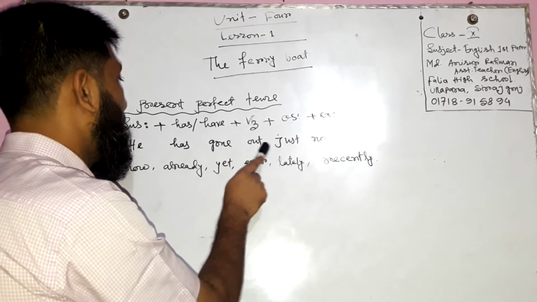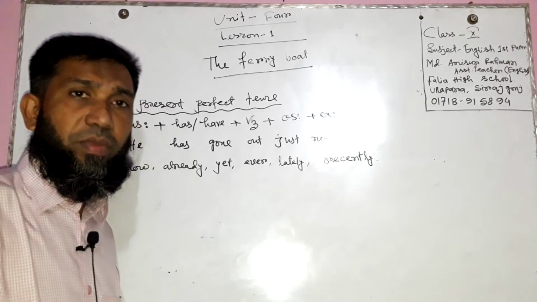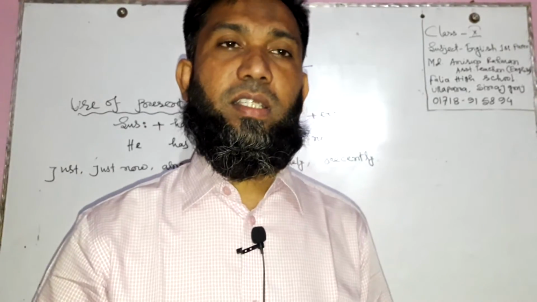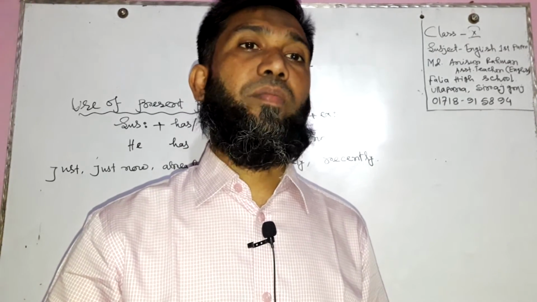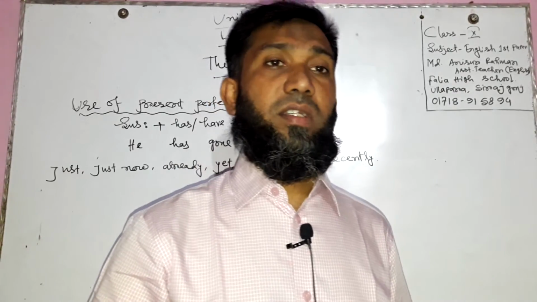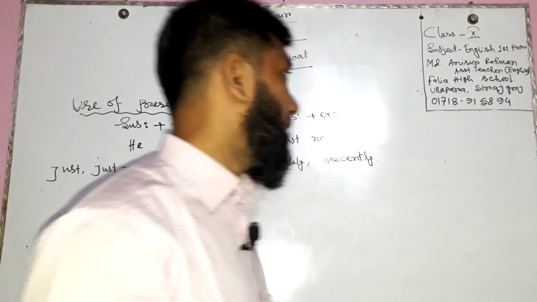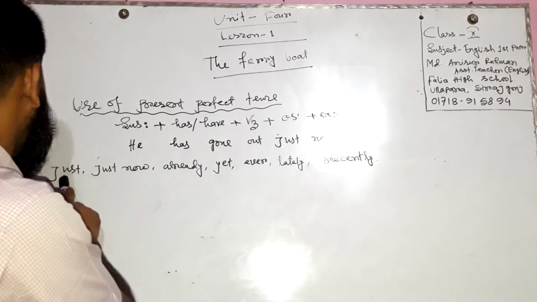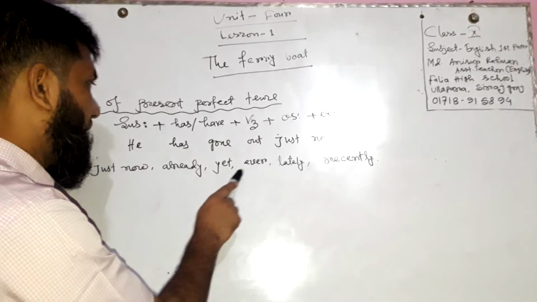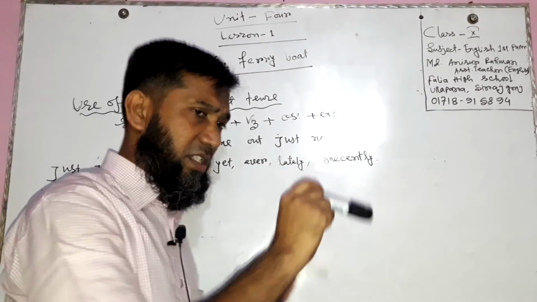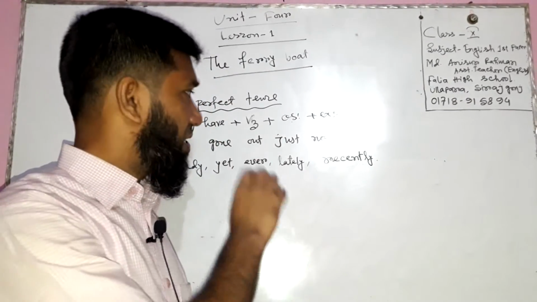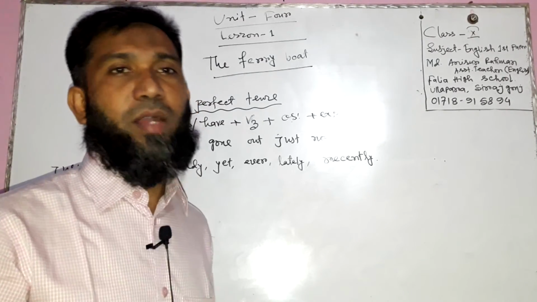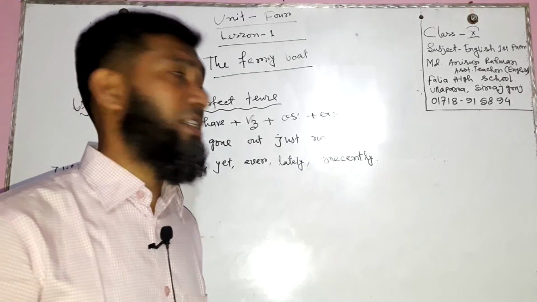He has gone out just now. This is also present perfect tense. In this passage, you will see the active form of present perfect tense, and several times the passive form of present perfect tense. Dear students, remember that if any sentence contains words such as just now, already, yet, ever, lately, recently, of course this sentence is present perfect tense.